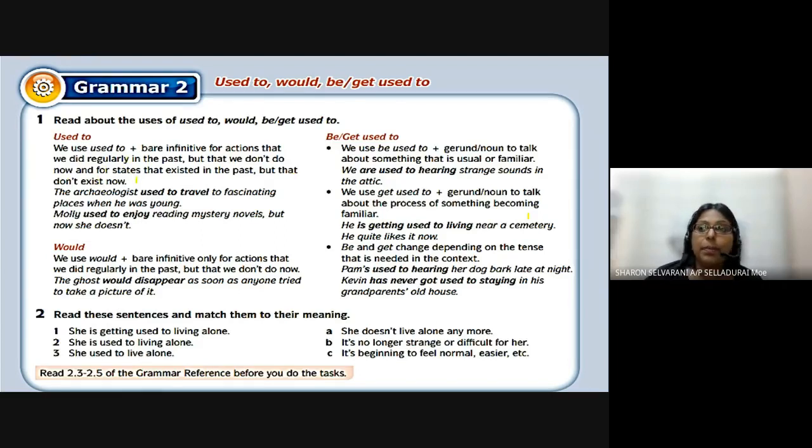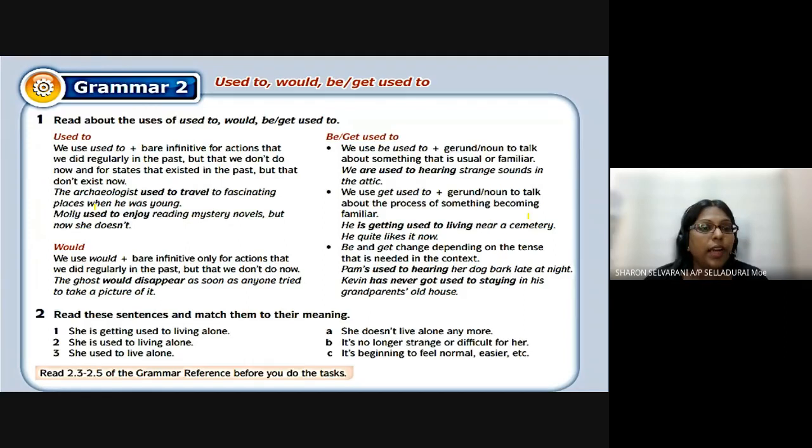For example, all of us, right? We used to go to school, but now our classes are online. So meaning what? You have gone to school before, but now you don't go to school. You learn from your house, right? That means you used to go. Pernah pergi. Now you are not going.